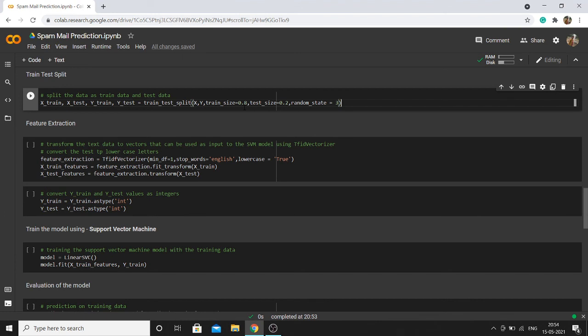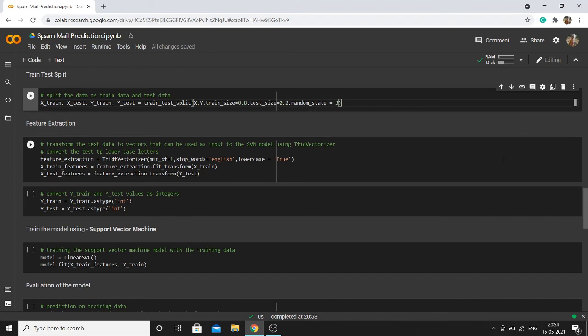We can use either one, not necessarily both. Even if we use only test size equals 0.2, it automatically takes the train size as 0.8, so we need not mention that. Here I am also mentioning it. Random state is nothing much, just a random value. We can give any value to it; it doesn't even matter.